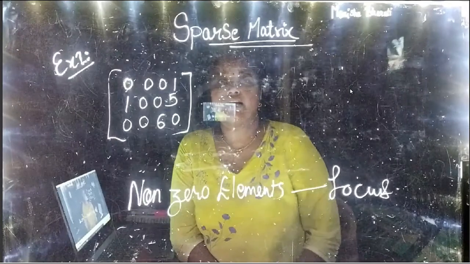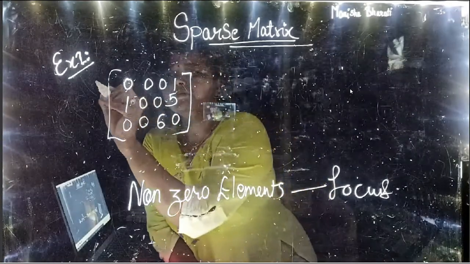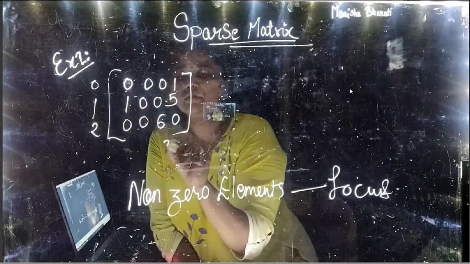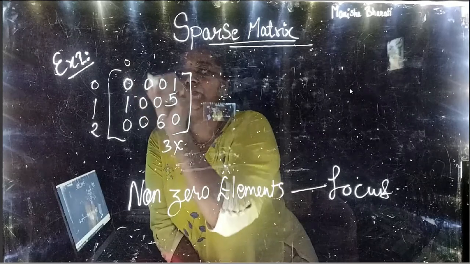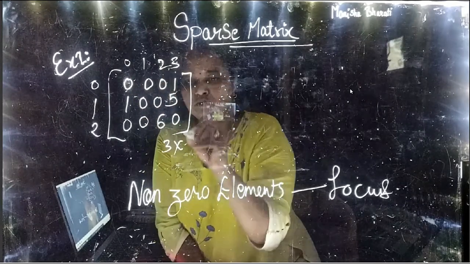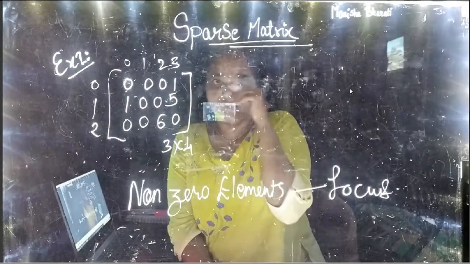Let us take another example. So this is the matrix with 0, 1, 2, 3 rows and 0, 1, 2, 3, so 4 columns. Now we will convert this again to a 2D array.